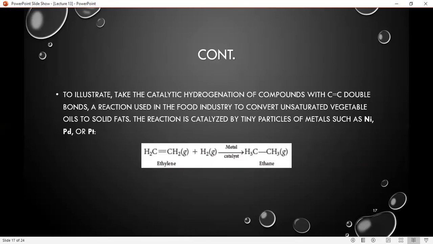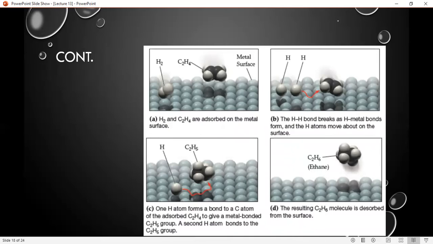The example of heterogeneous catalysis includes the industrial process where ethylene is converted into ethane in the presence of catalysts, which mostly use metals such as nickel, palladium or platinum. If we see the diagram here, there is a metal surface, and that is the ethylene and that is the hydrogen. They both are reactants, and the ethylene attaches to the metal surface, and hydrogen detaches from the hydrogen molecule and attaches to the metal surface, and this is called adsorption.